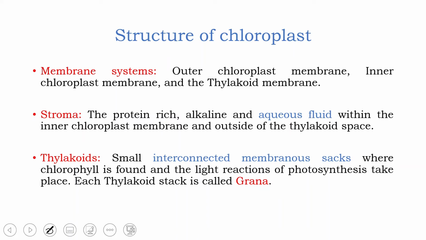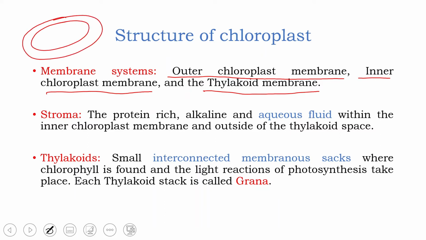Moving on to the structure of chloroplast. The chloroplast first of all has membrane systems. One is the outer membrane, the other is the inner membrane, and there is a third type of membrane found in the chloroplast which is the thylakoid membrane. We'll come to this a little later. So chloroplast is a double membraned organelle. It is surrounded by 2 membranes outside, and inside the chloroplast there is a structure called thylakoid which again is surrounded by a membrane. So this is a thylakoid inside the chloroplast, and this is also surrounded by one single membrane which is called the thylakoid membrane.